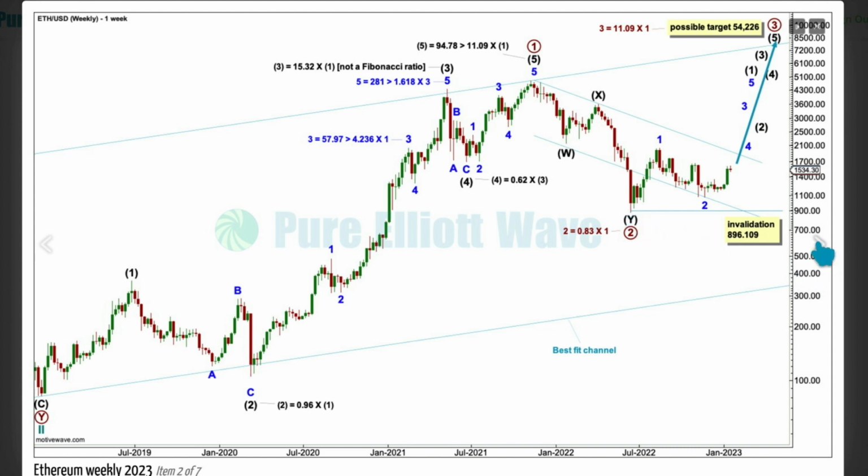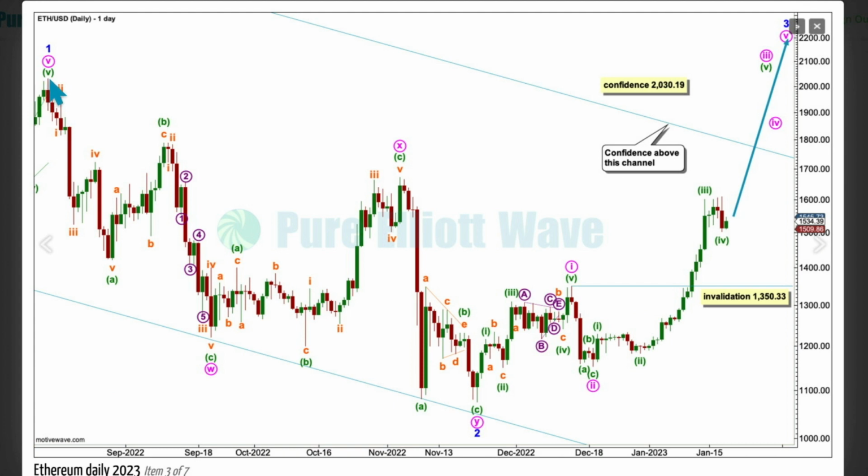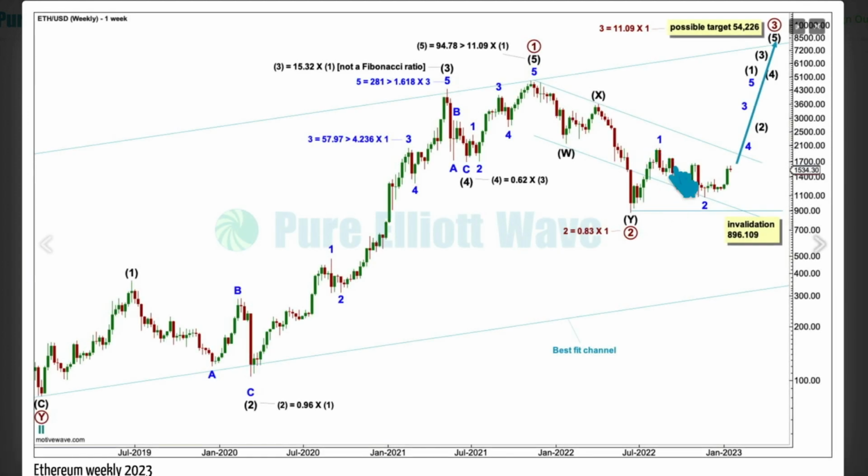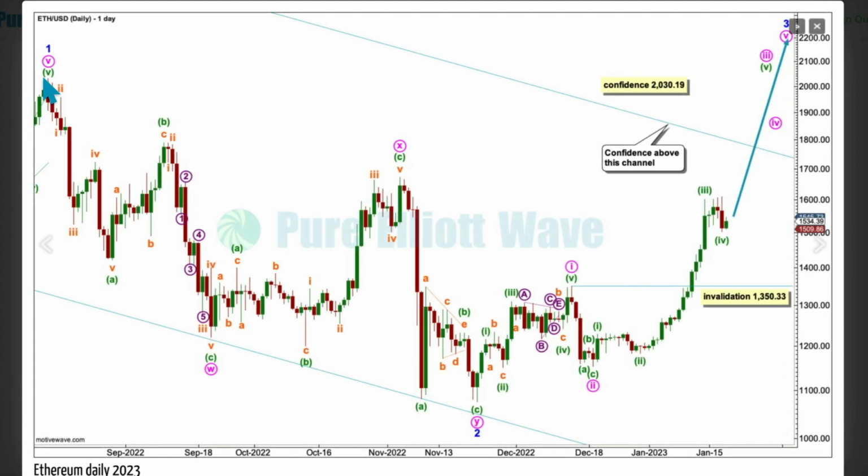This low down here and this high up here. This is the high. This is the end of minor wave 1. So I'm just going to look at the structure of minor 2 and the beginning of minor 3. So here's the end of minor 1. The end of minor 2 is a double zigzag, and the start of minor 3. Within minor 3, minute 1 and 2 may be complete. Minute 3, an incomplete impulse.